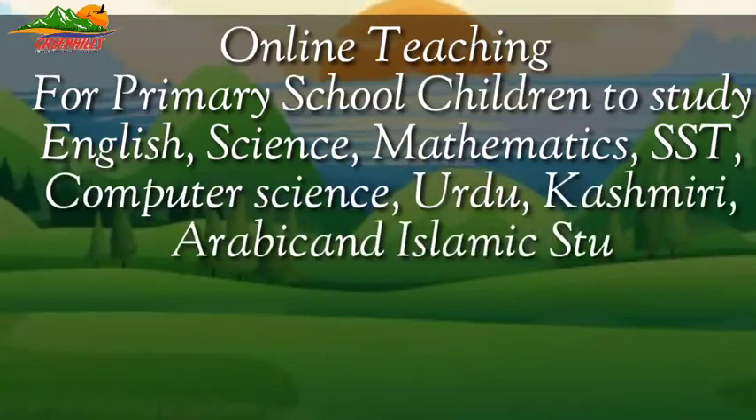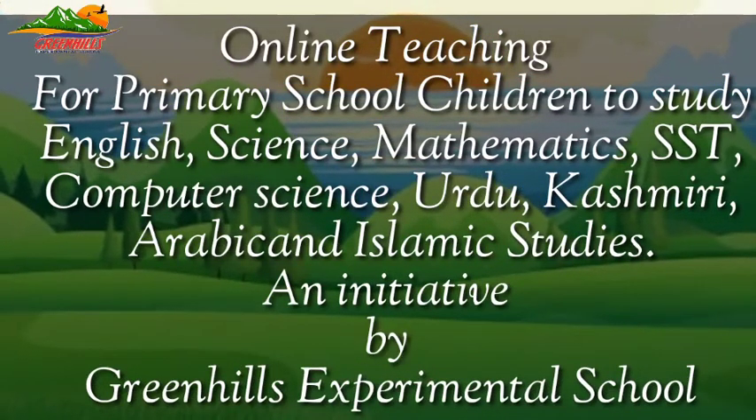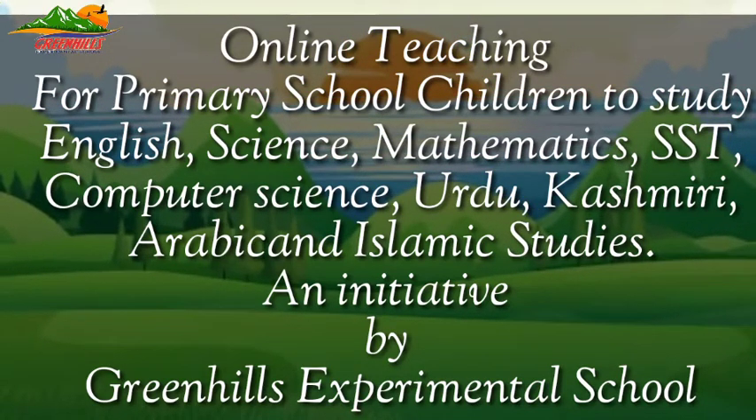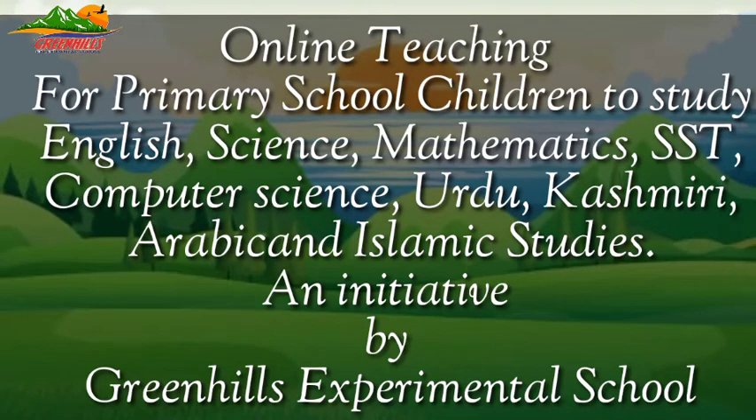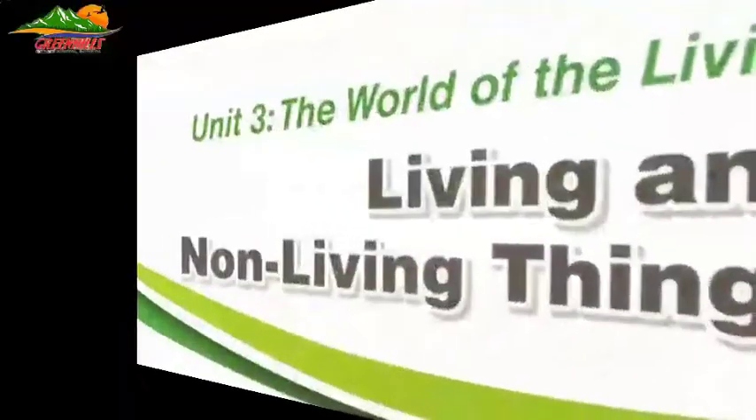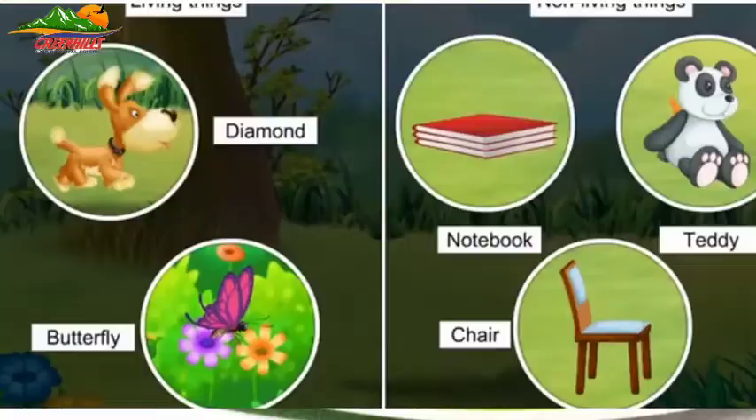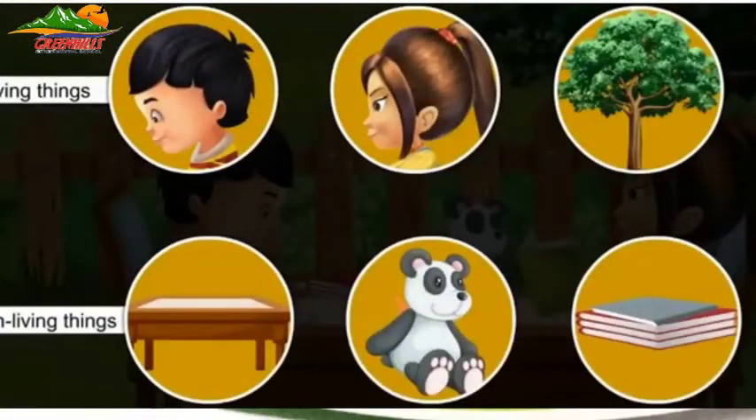This class is meant for the students of Green Hills Experimental School enrolled in class 3rd. The lesson we are about to talk about is living and non-living things. So dear students, open page number 41 of your book, and your topic is living and non-living things. First of all, I will give you a brief introduction about living and non-living things.